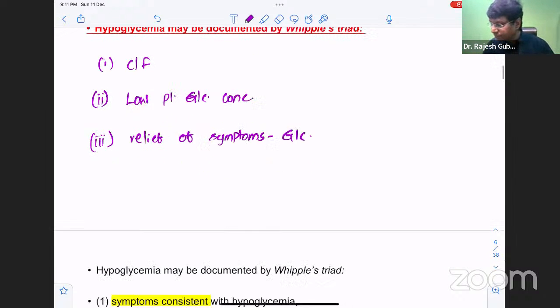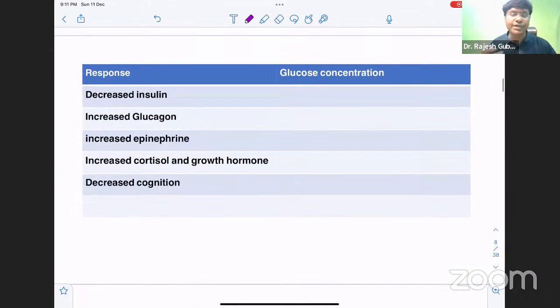And in case of hypoglycemia, you need to know what the compensatory mechanisms are. Now, first and foremost, this is a multiple choice question.